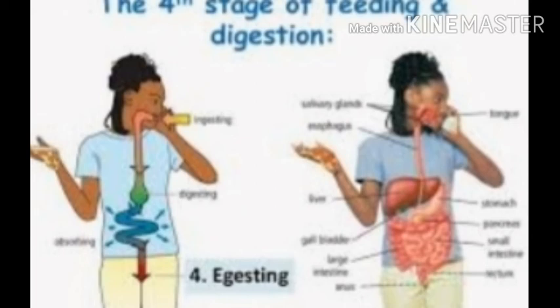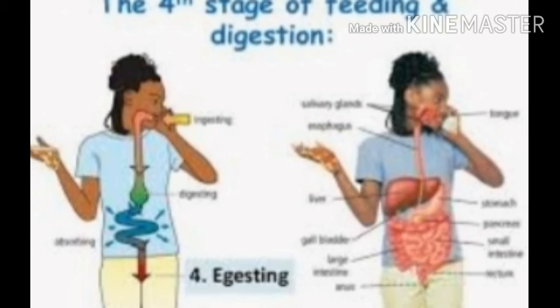Nutrition in human beings is a complex process that involves the working together of different organs and organ systems. See these pictures. Ingestion. What is ingestion? The process of nutrition starts with the intake of food through the mouth. The process of taking in food by the organism is called ingestion.